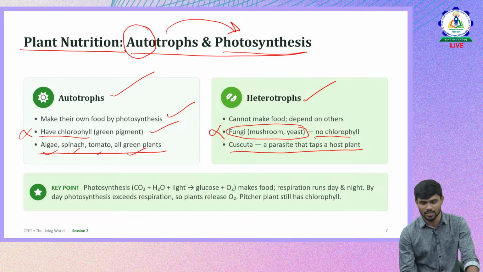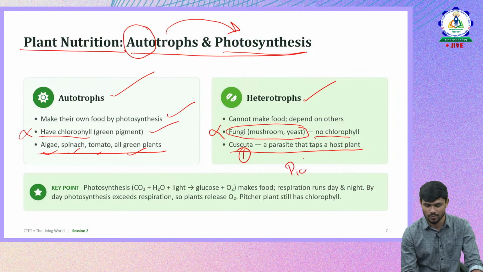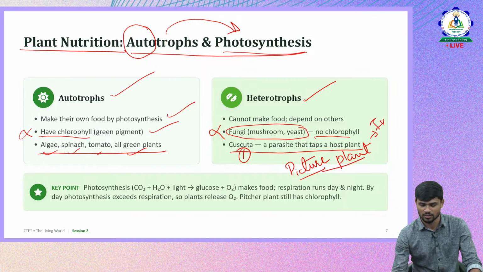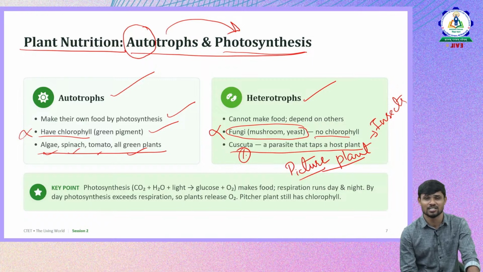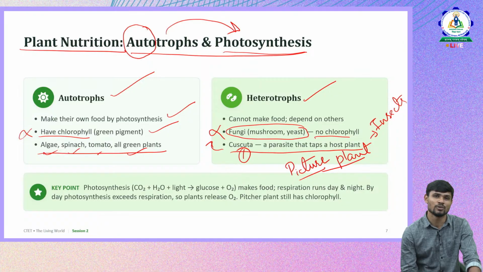Cuscuta is one plant which doesn't have chlorophyll, and there is one more plant, the insectivorous plant, you might have heard, the pitcher plant. It is insectivorous and feeds on insects. It does have chlorophyll, but that is not sufficient to prepare enough food for the pitcher plant. So the pitcher plant is one example of heterotrophic nutrition in plants, and Cuscuta, which depends on other major plants for its nutrition.